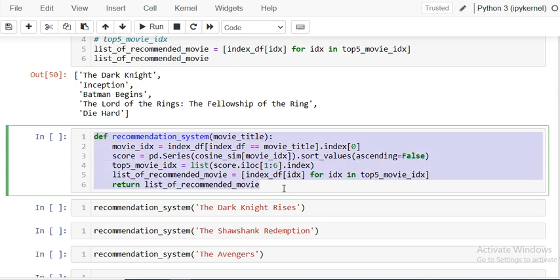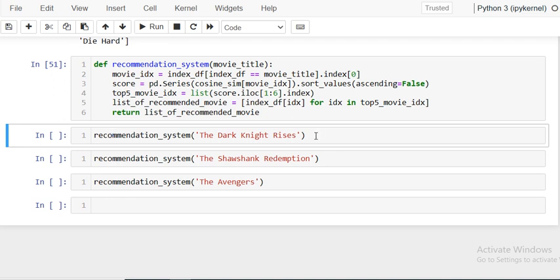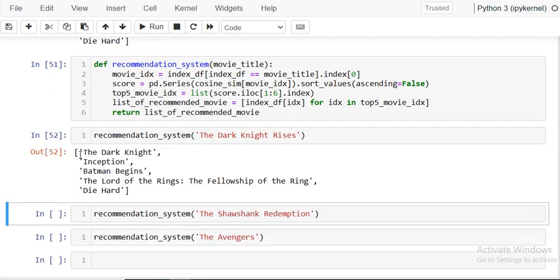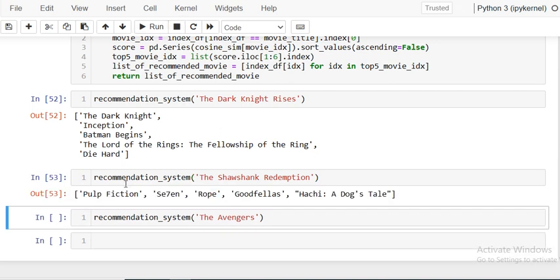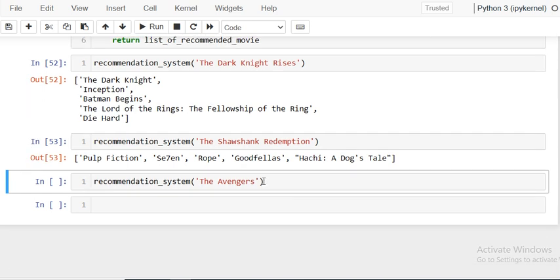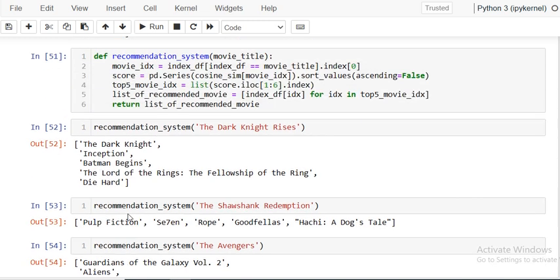So I have written one function, recommendation system. When you provide the movie title directly, you'll get the list of recommended movies. So I am running this, and for The Dark Knight Rises, you will see the recommendations are Dark Knight, Inception, Batman Begins, The Lord of the Rings. Then The Shawshank Redemption, we have already seen, one more time we will see using this. Pulp Fiction, Se7en, Goodfellas, and finally it's Avengers, Guardians of the Galaxy, Aliens, right?